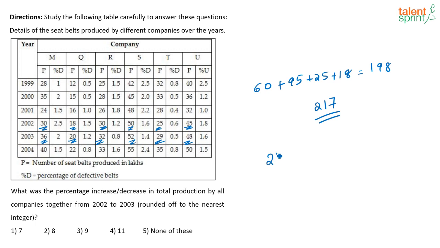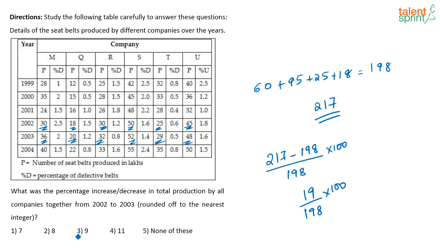So now what is the percentage increase? 217 minus 198 divided by 198 into 100. This is the percentage increase, or this is nothing but 200 and... So you will have 19 by 198 into 100, correct? So 19 by 198, see if it was 19.8 by 198, now it is 10%. So here 19 by 198 means it will be just less than 10%.